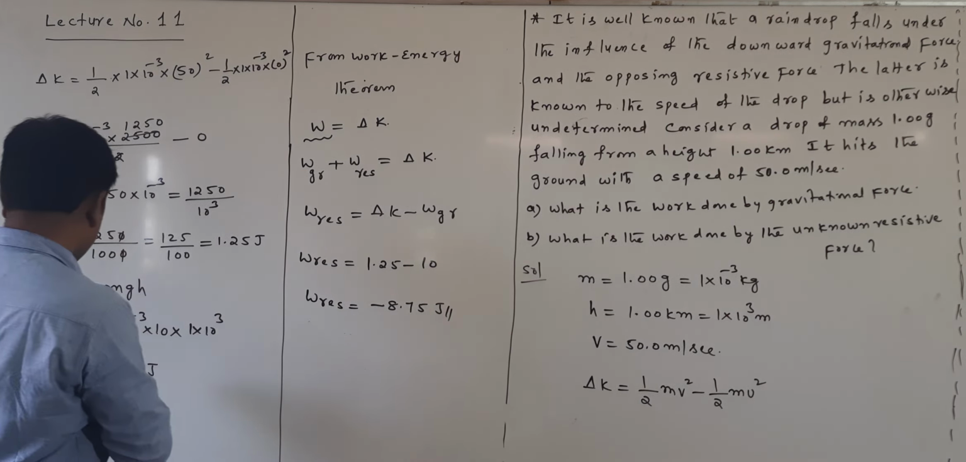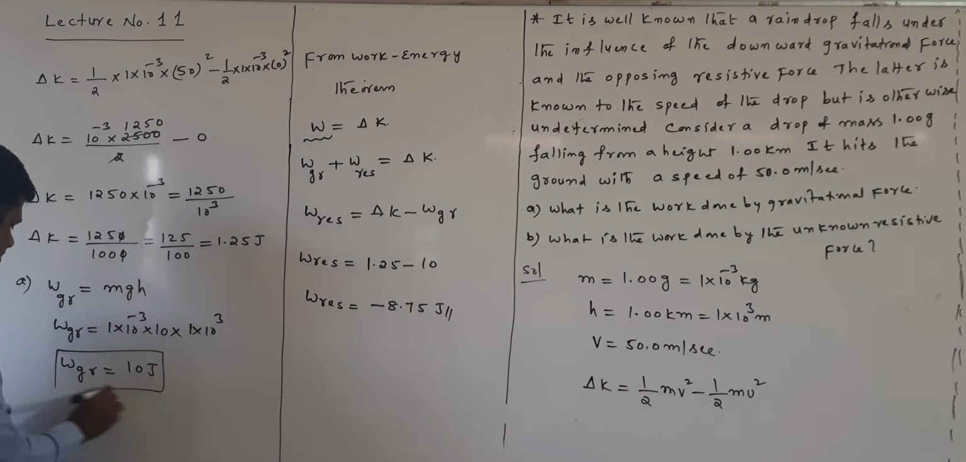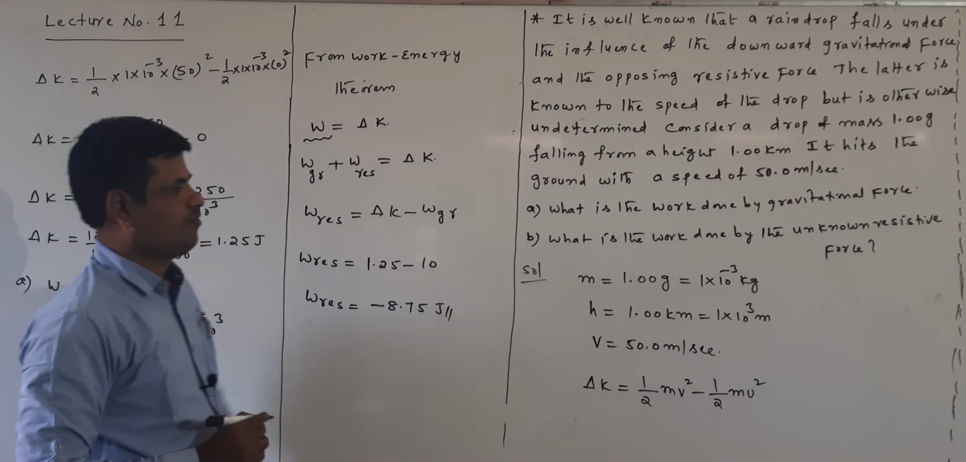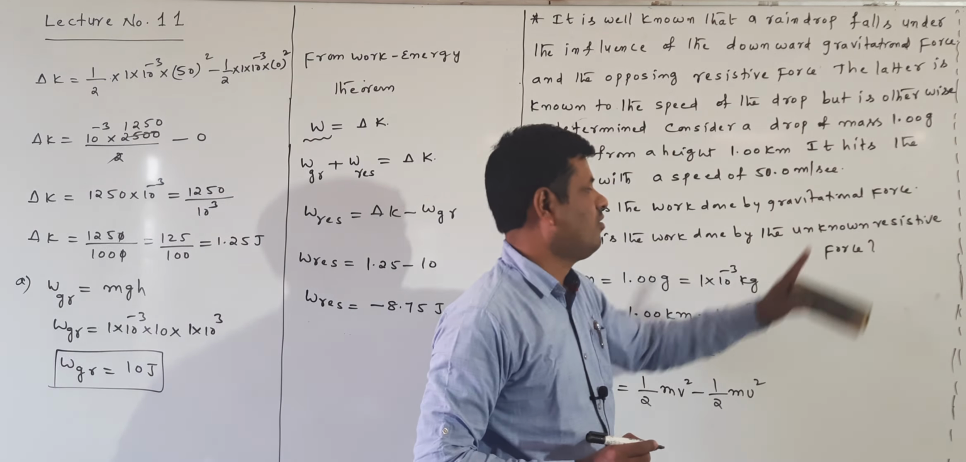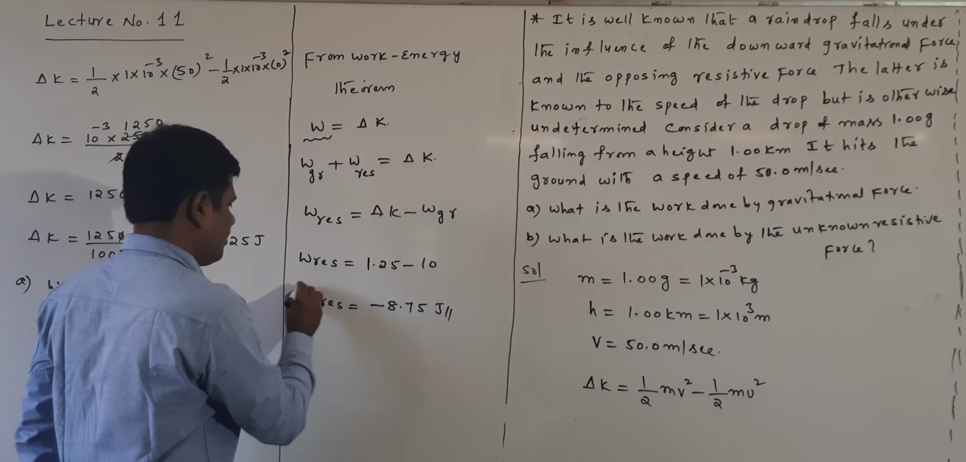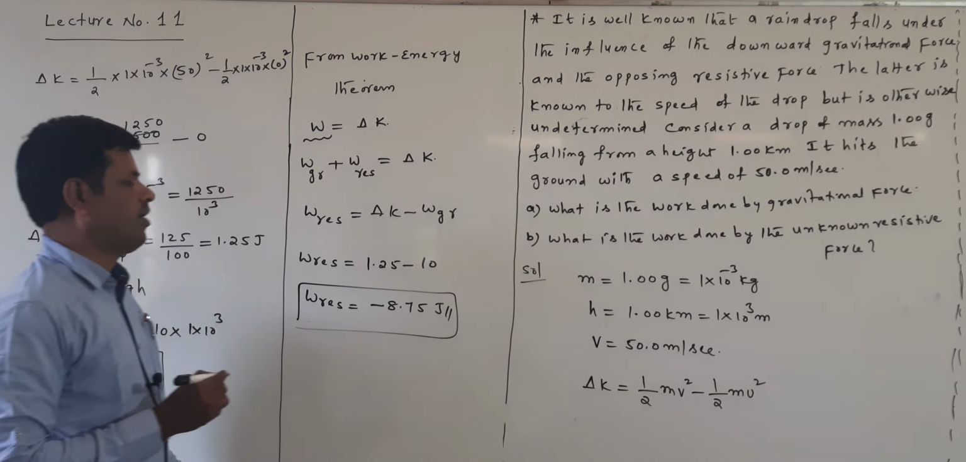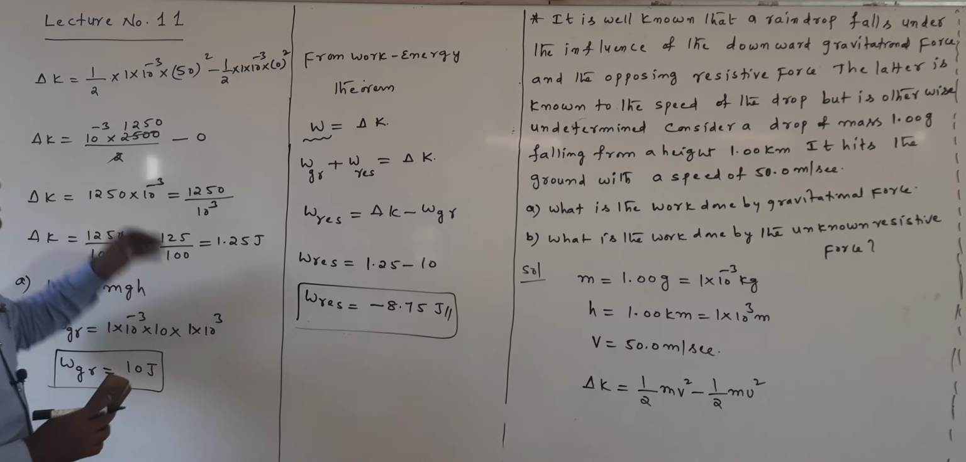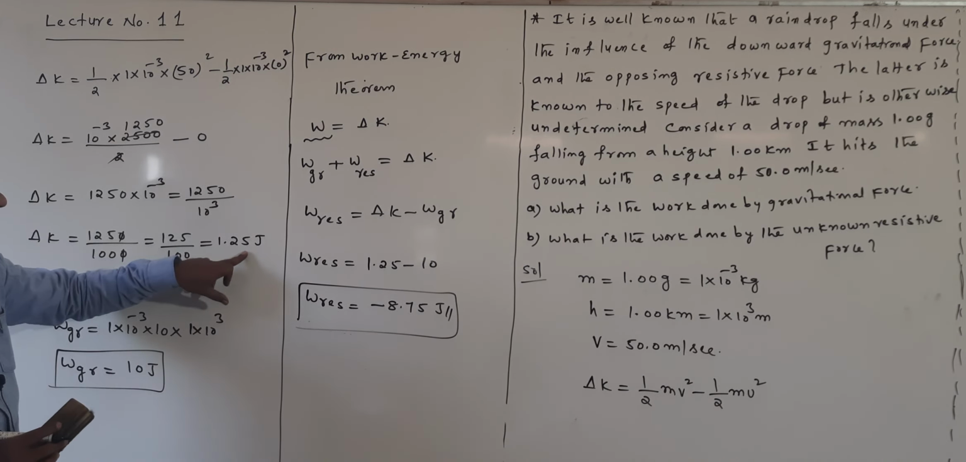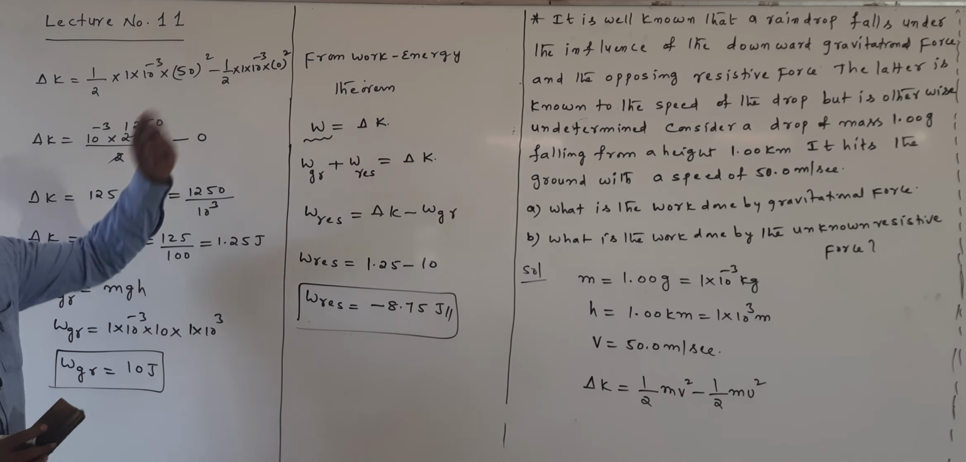The W gravitational, how much are we getting here? 10 joules. W resistive force means the work done by the unknown resistive force, which is equal to minus 8.75 joules. What is the change in the kinetic energy? We are getting 1.25 joules. We are applying the work energy theorem.